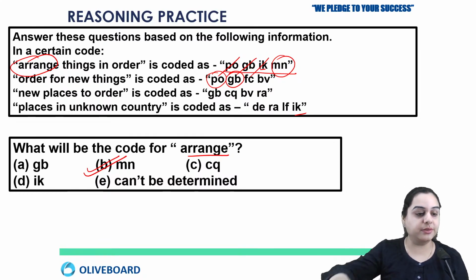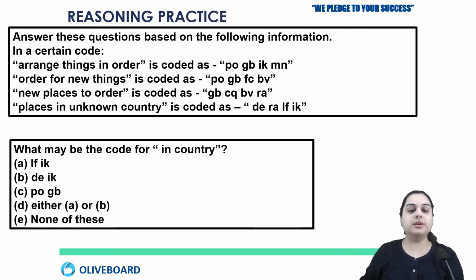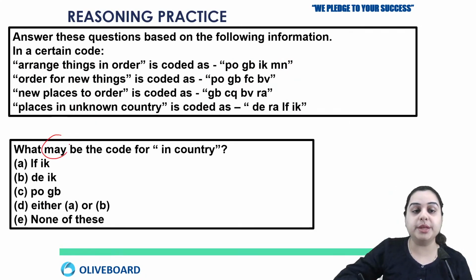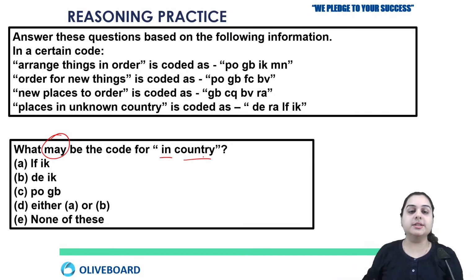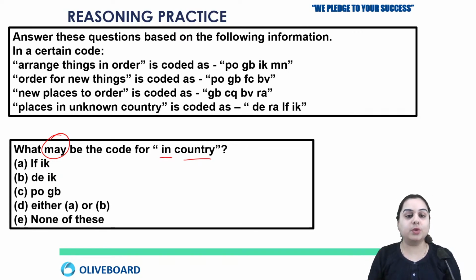Yeah. So Ravi, Eva, Deepal, Rathish, Lima, all of you are right. Okay, so now let's move on to the next question. What may? See here, may. May means it can be. It is not supposed to be. It can be the code for in country. So you have to decode these two words, in and country, and then you have to tell me the answer. So what will be the answer for in country?